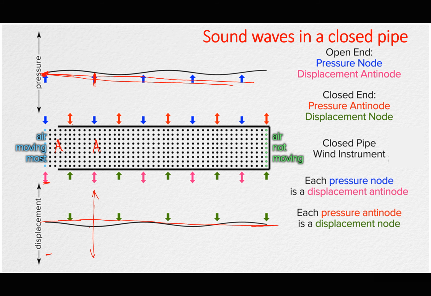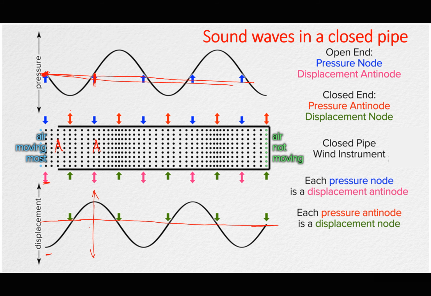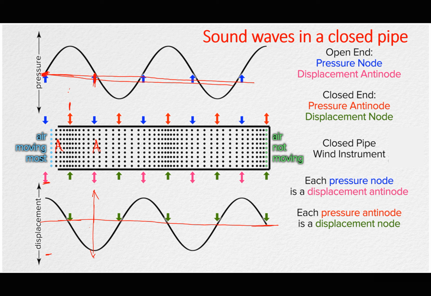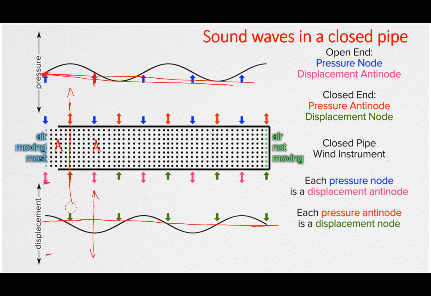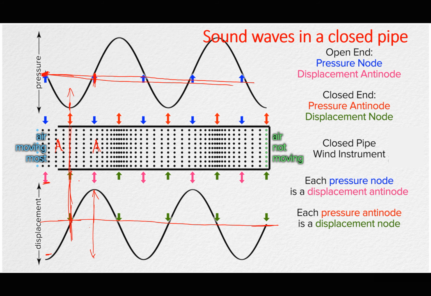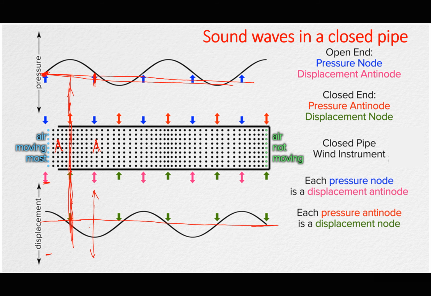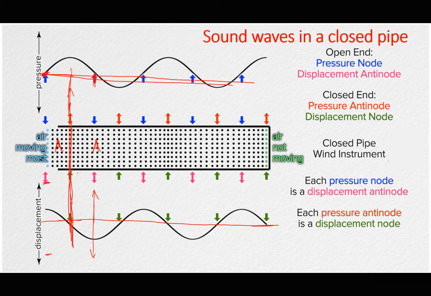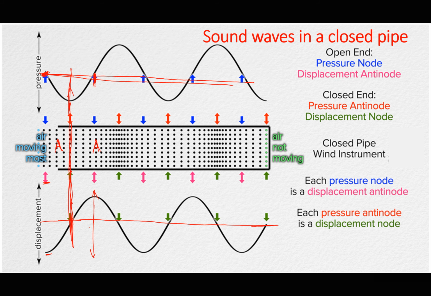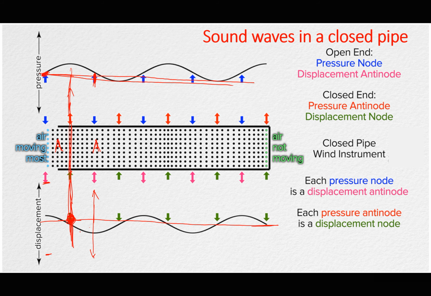But somewhere here, where the pressure is always maximum, you notice that the graph for pressure goes to a maximum value around this point here. In this region where the pressure is maximum, the amplitude is always zero. That's if I join all these three diagrams. At this point here where the pressure is maximum, the amplitude is zero. That's why you see this point always remaining at the same position, at the equilibrium position.